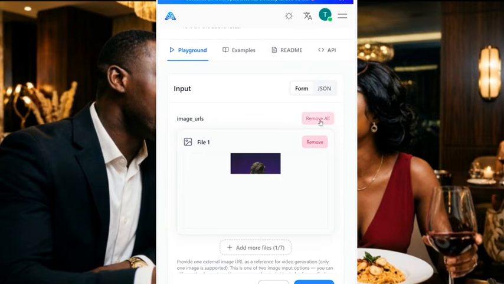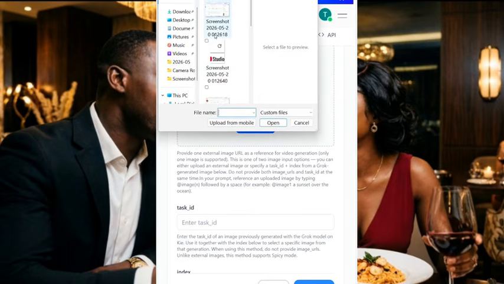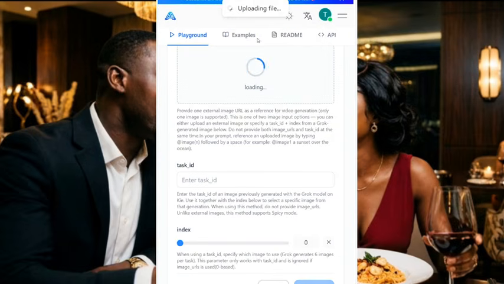Now let's click on remove all. Click on remove all. Then that our image we just generated ago, we click on this icon here and we are going to upload that image. Let me upload that image. This is the image here. We click on open. So it's uploading our image right now. As you can see, uploading file.